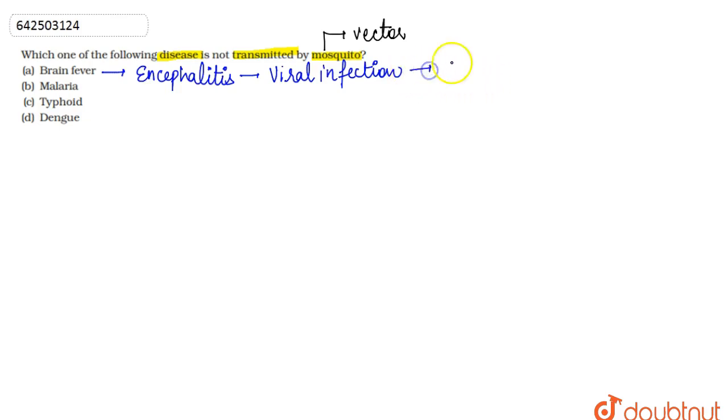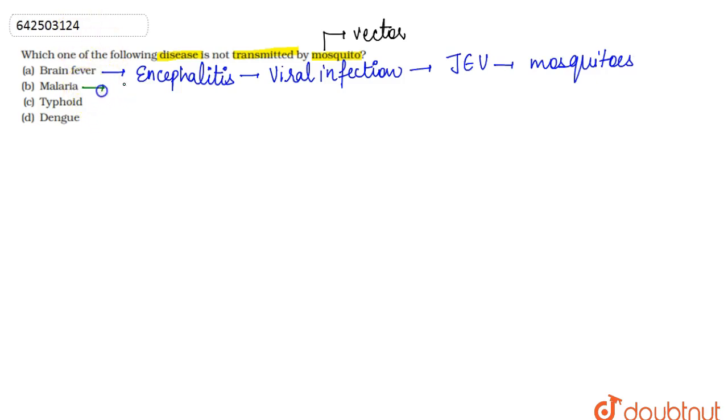The Japanese encephalitis virus, JEV, is a flavivirus related to dengue, yellow fever and West Nile virus, all spread by mosquitoes. JEV is the main cause of viral encephalitis in many countries of Asia and leads to brain fever.